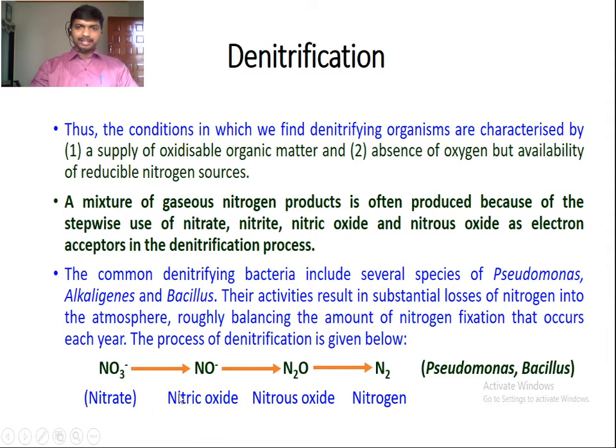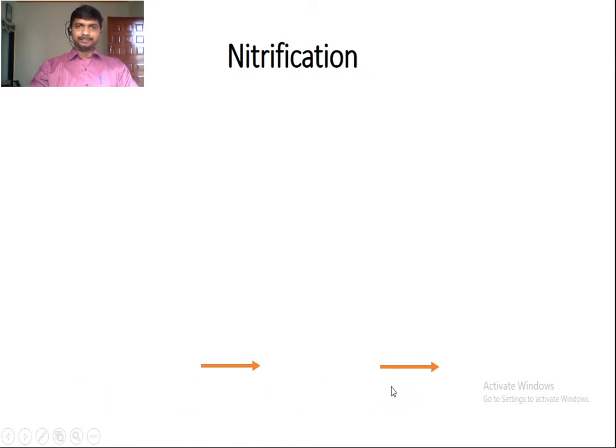So what is denitrification? Conversion of nitrate into gaseous compounds like nitric oxide, nitrous oxide, and finally into nitrogen. This is denitrification, which is performed by the anaerobic bacteria Pseudomonas, Bacillus, and Alkaligenes.